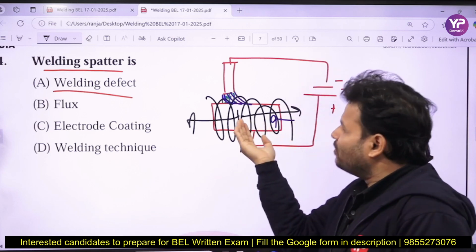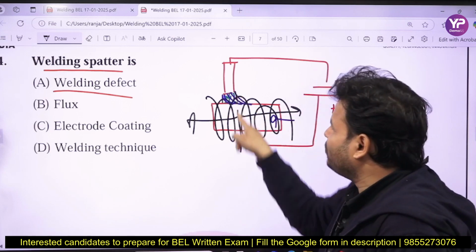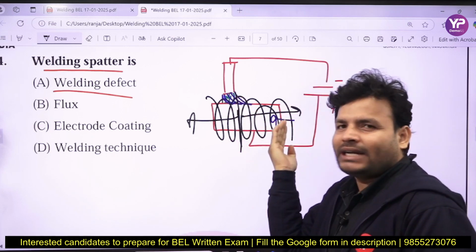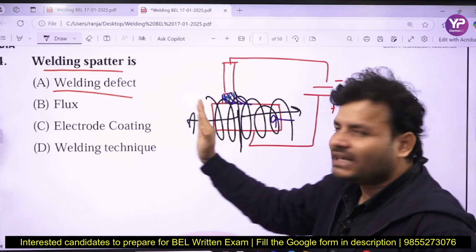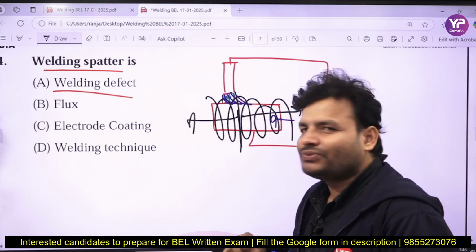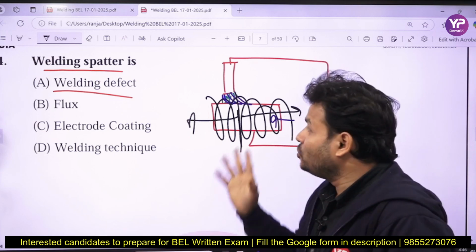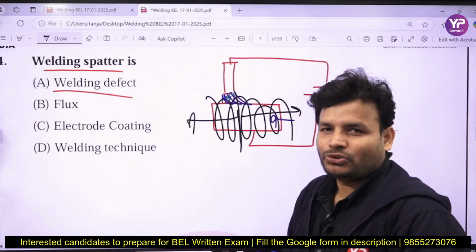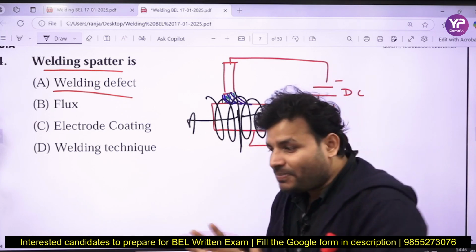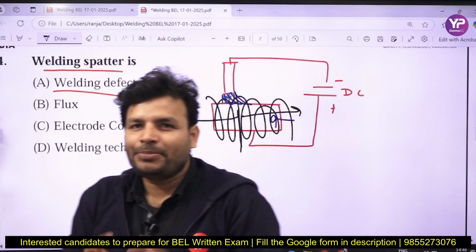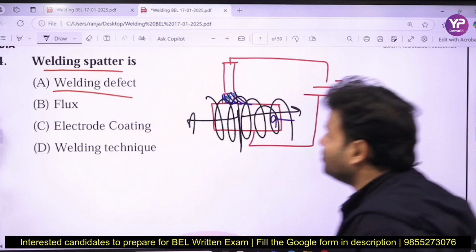Here we can say more magnetic lines of force compared to that, and in that direction fewer magnetic lines of force. So due to that unbalance in the magnetic lines of force, you are going to observe the arc blow. So arc blow is basically due to the unbalance in the magnetic lines of force. Because of that, the arc blow is going to be observed, right?